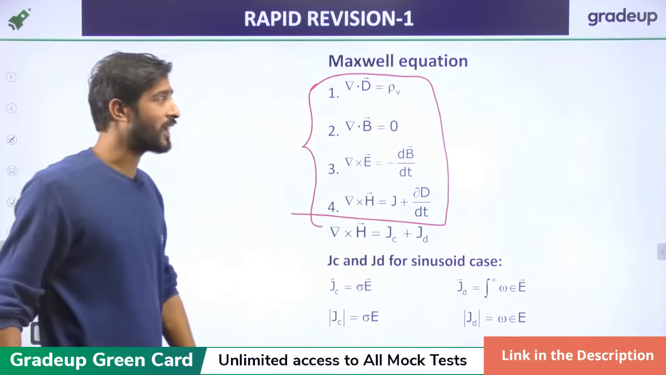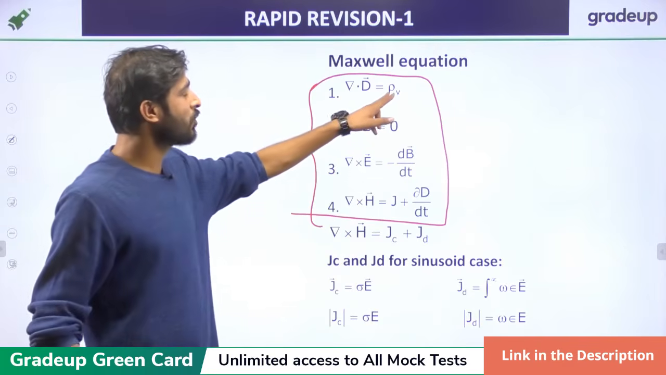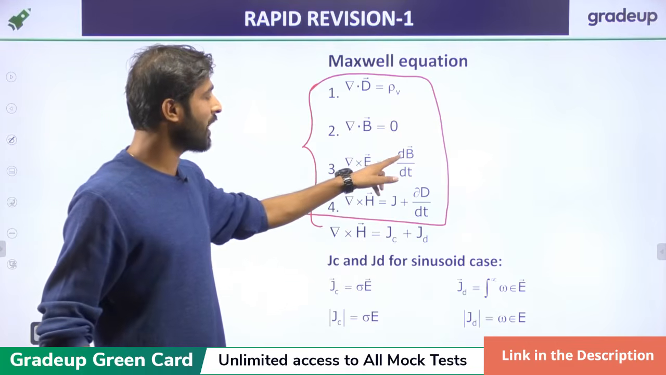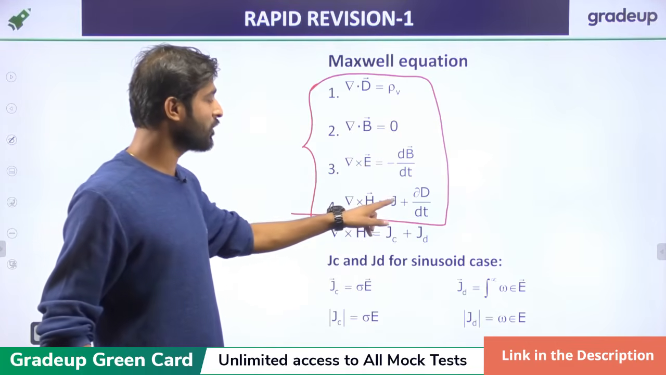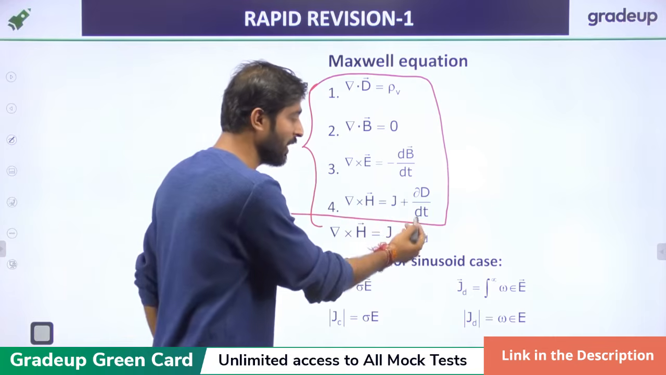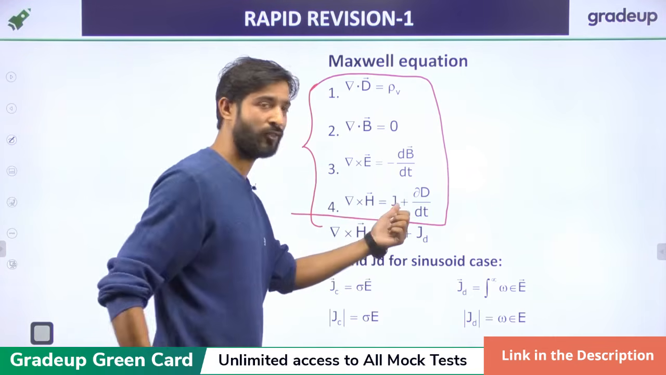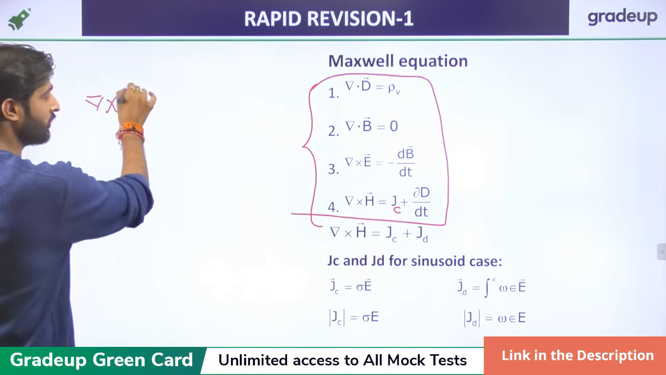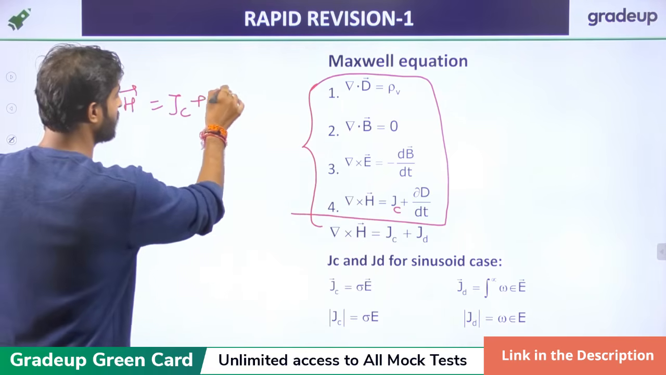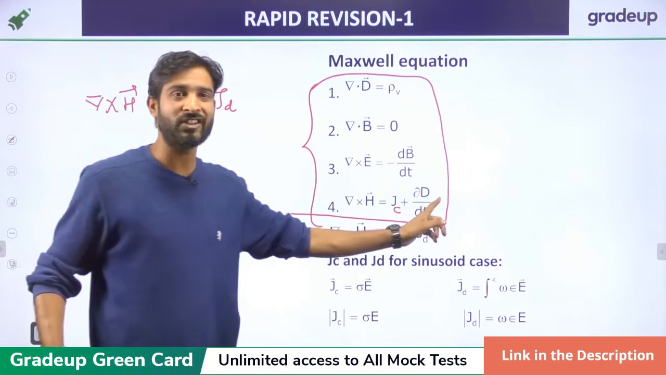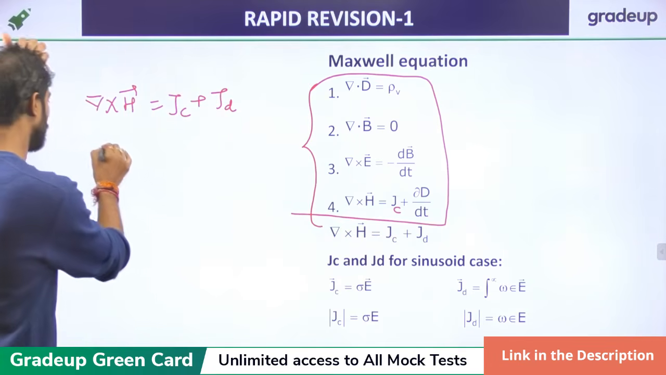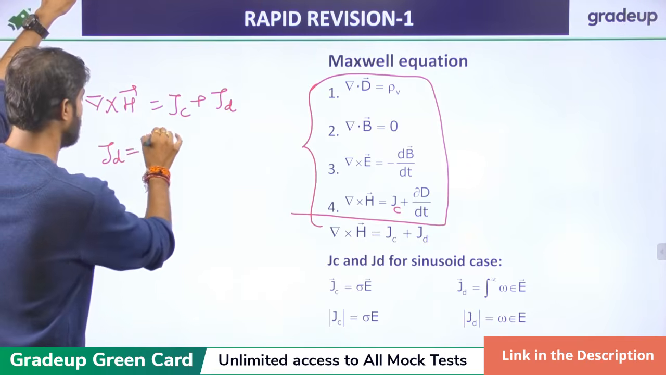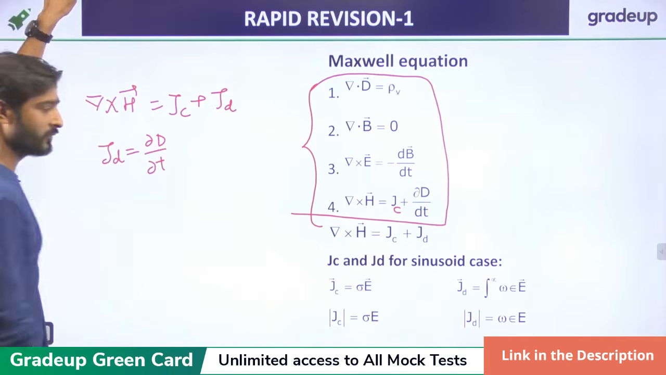That is the nature of the time varying field, right? Del dot D equals rho V, del dot B equals 0, del cross E equals minus dB by dt, del cross H equals J plus del D by dt. Here J is just the conventional current density JC, so we can say that del cross H equals JC plus JD. JD is just the displacement current, right? JD is del D by del t.